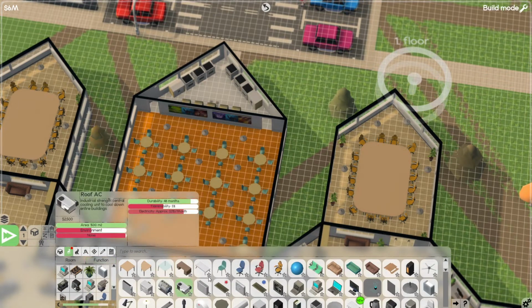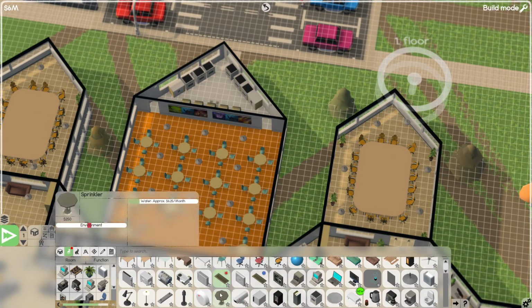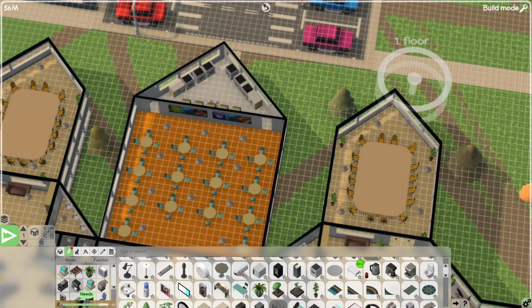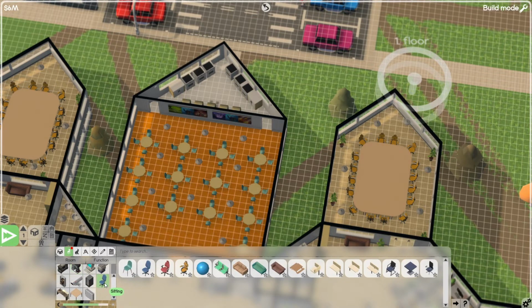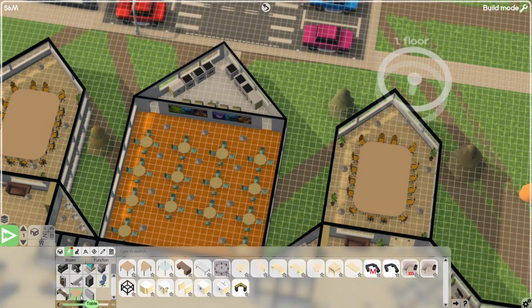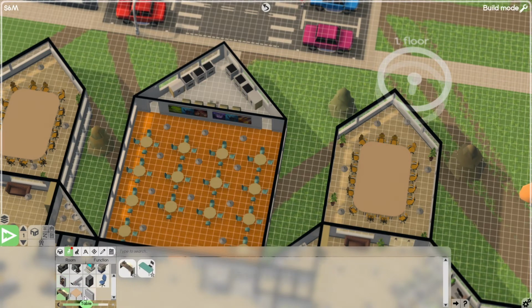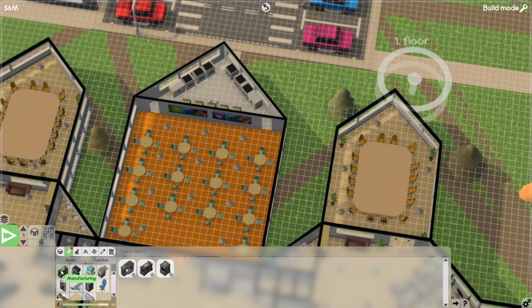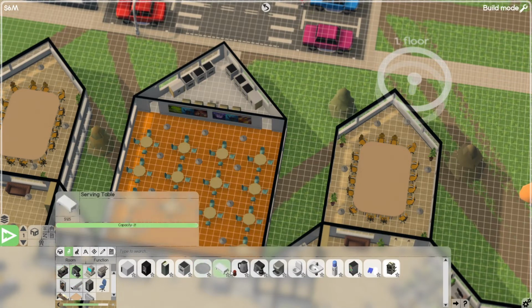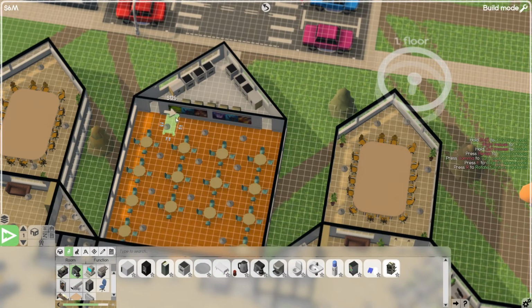Function? What kind of function would it have? Conveyor needs new. Printing new. Sitting new. Table maybe. Not that I can see. Oh no, where is it? What are you? Security desk. Oh. I should get that. No. You. Serving table.